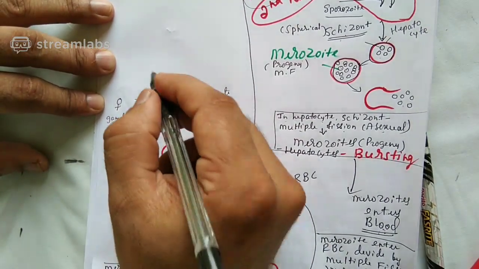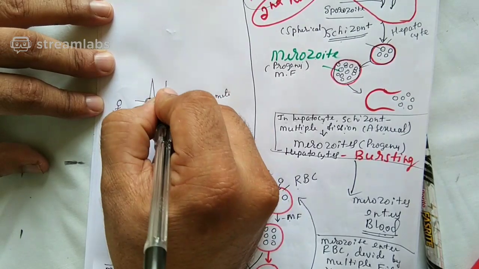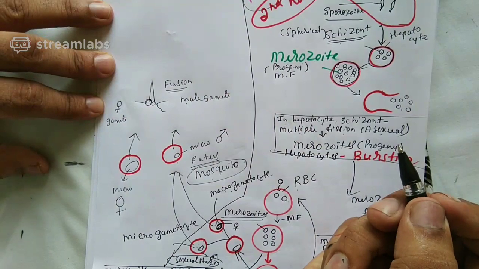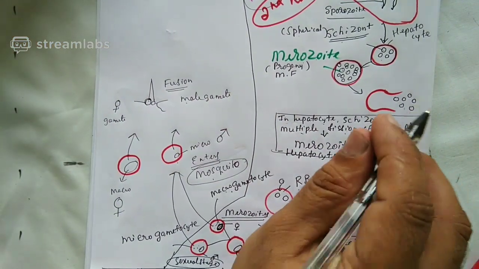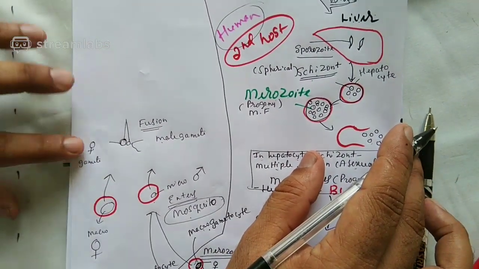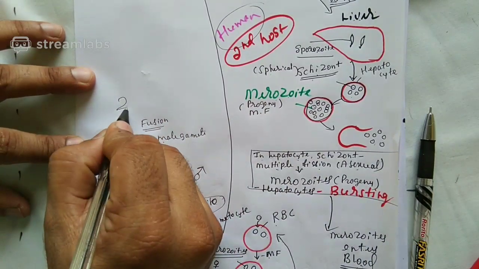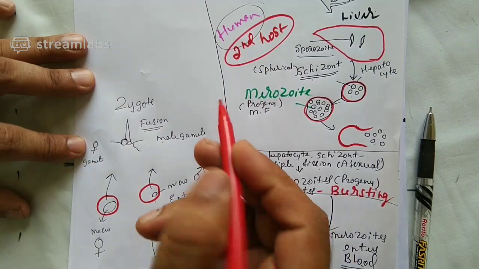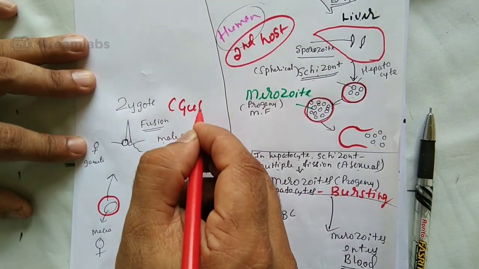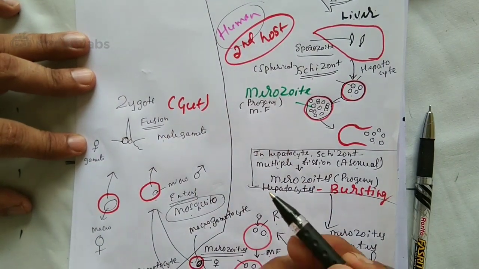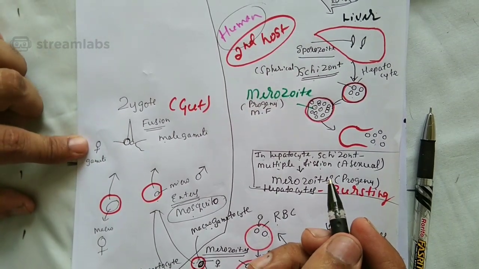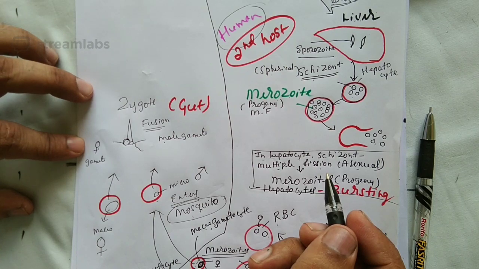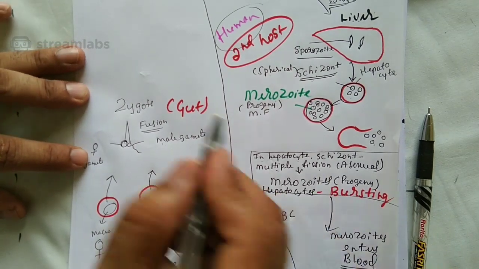This female and male gamete will undergo fusion. Fusion is a type of sexual reproduction. And when a male and female gamete get fused, it becomes a structure called what? Zygote. And where does this event occur? It occurs in the gut. Gut of what? Gut of the mosquito. So what has formed now? The zygote has been formed by fusion of the male and female gamete occurring in the mosquito's body.